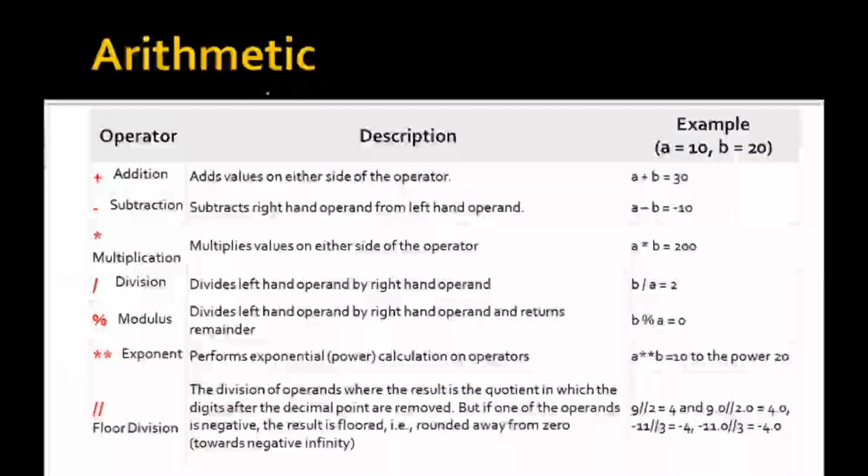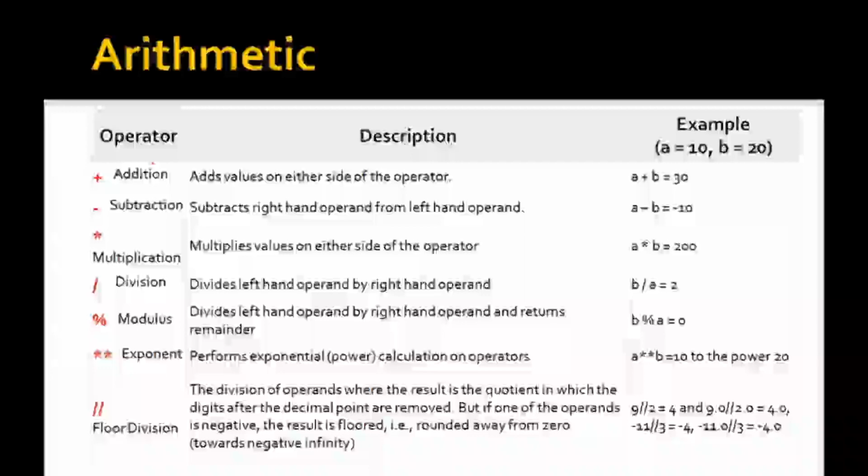Now first we will see what is meant by an arithmetic operator: plus, minus, multiplication, division, modulus, exponent, and floor division. These are some examples of arithmetic operators.